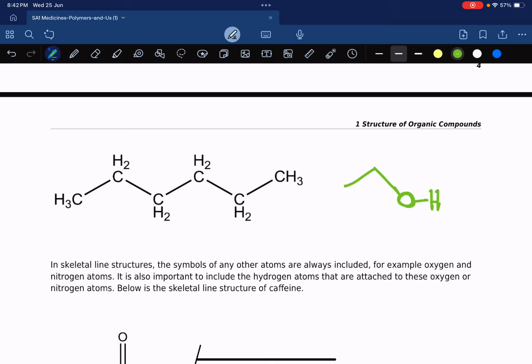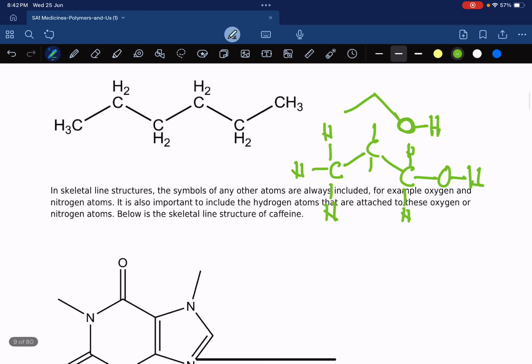But if hydrogen is bonded to another element, like say in this case oxygen, so this basically is a carbon, another carbon, and then there's a carbon here, and then oxygen and hydrogen. So this is what I just drew here. So that would be the structural formula for this. Okay, so this will be propan-1-ol. So whenever hydrogen is bonded to carbon, we don't have to show it. But if it's bonded to, let's say, oxygen, or directly bonded to sulfur or phosphorus and so on, we have to show that.